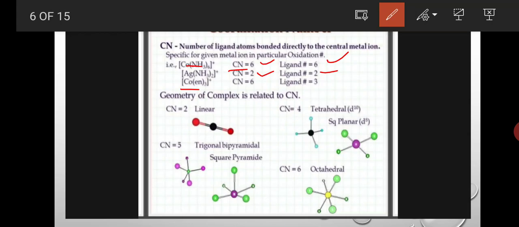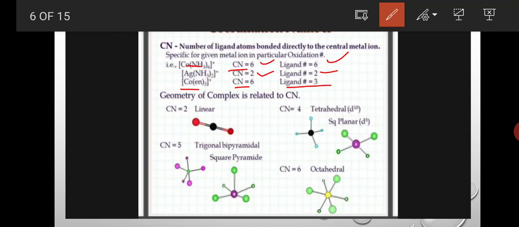So here totally 3 ethylenediamine ligands are present; 3 into 2, a total of 6 bonds form around the central metal atom cobalt. So here also the coordination number equals 6, but only 3 ligands are present. Those are bidentate ligands.